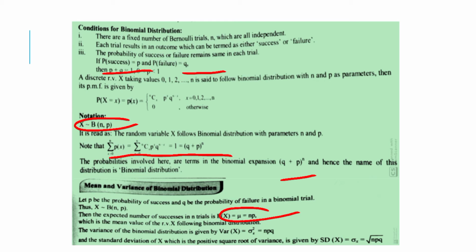The variance of binomial distribution is given by variance of x, which is equal to sigma squared x, which is equal to npq. The standard deviation of x, which is the positive square root of the variance, is sigma x, which is equal to the square root of npq.